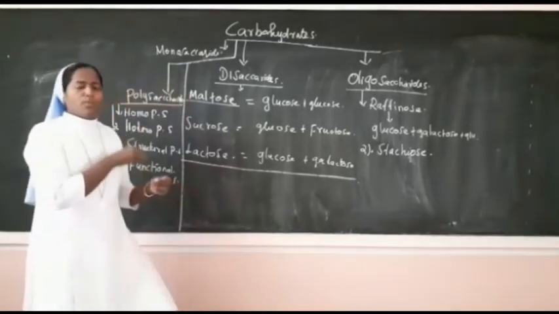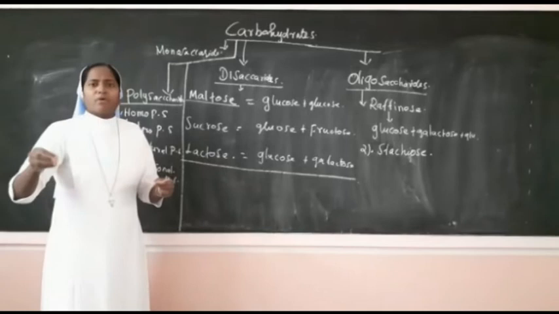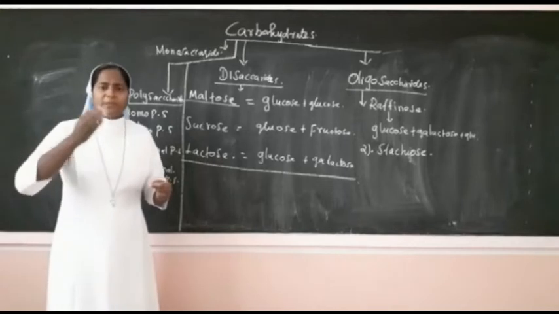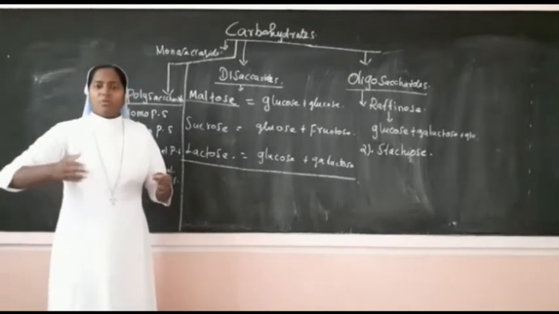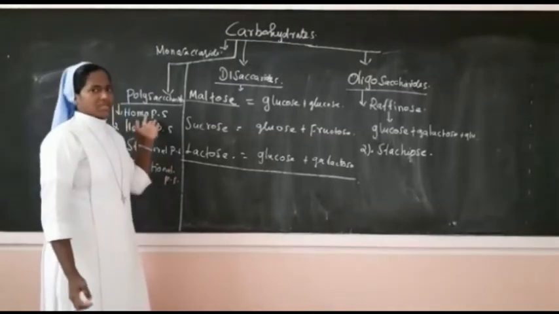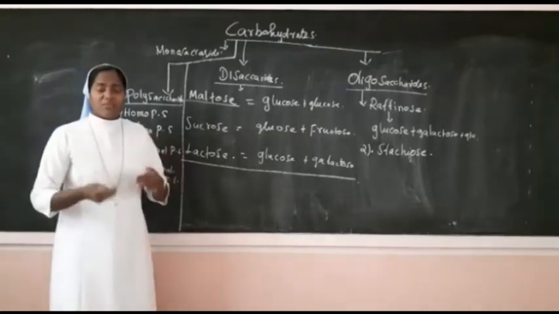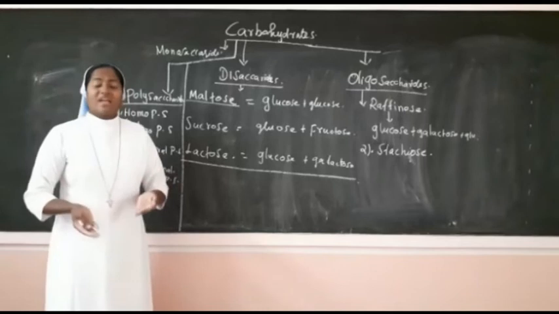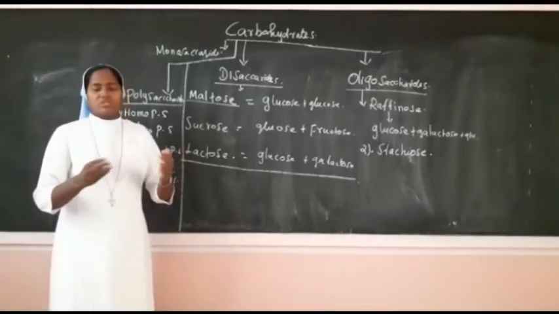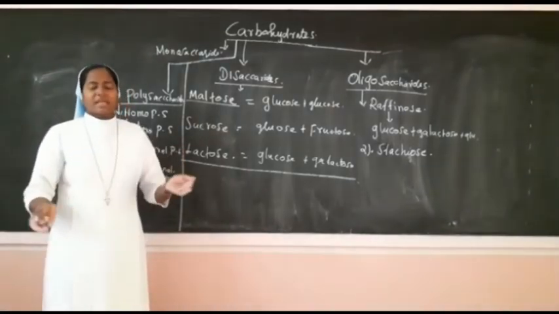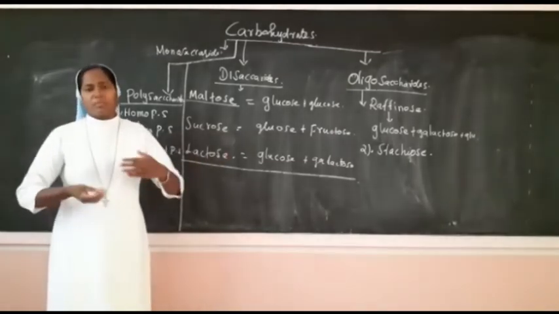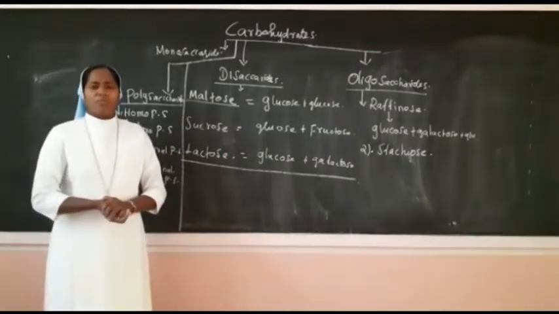When we say homopolysaccharides, homo means the same type of sugars, like glucose, combined to form more than 10 molecules in a linear structure. Heteropolysaccharides are the same way, more than 10 molecules of different types of simple sugars like glucose, galactose, fructose, connected with glycosidic linkages. Either a branched or unbranched structure can be formed.